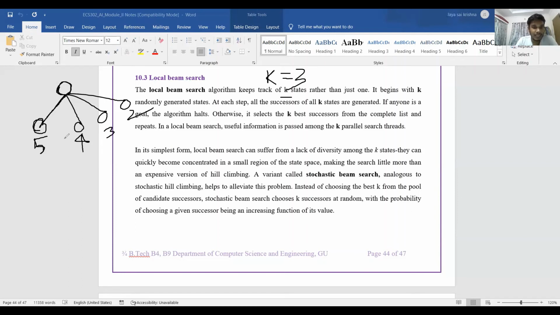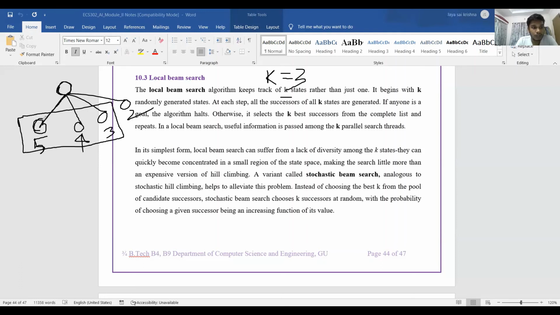The best 3 nodes are 5, 4, and 3. I'll consider these 3 nodes, and if any of these 3 nodes are goal nodes, we'll return the solution and exit the algorithm.